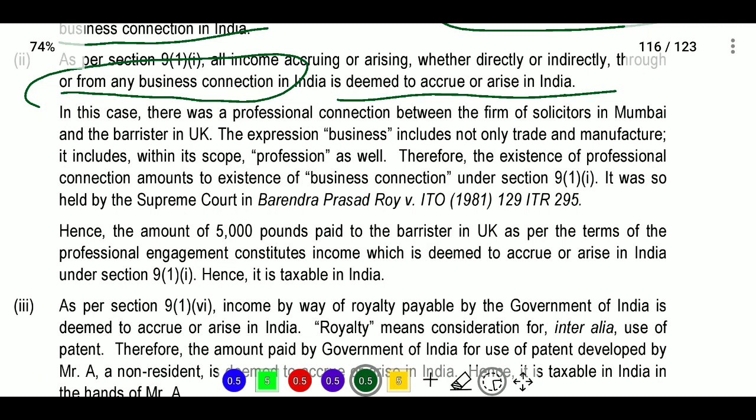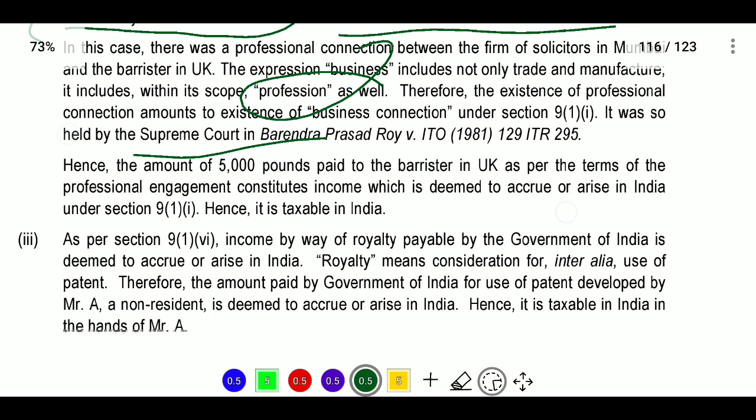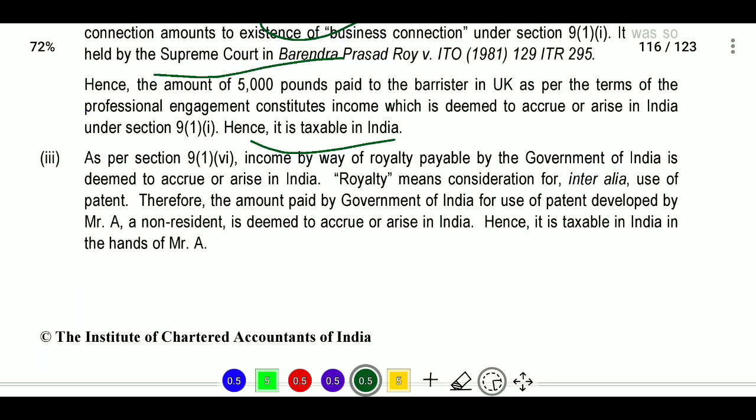Business includes not only trade and manufacture, it includes within its scope profession as well, and therefore existence of professional connection amounts to existence of business connection under section 9(1), as held by the Supreme Court. So the amount of 5,000 pounds paid to the barrister in UK as per terms of professional engagement constitutes income which is deemed to accrue or arise in India. It will be taxable in India. Next, as per section 9(1), income by way of royalty.